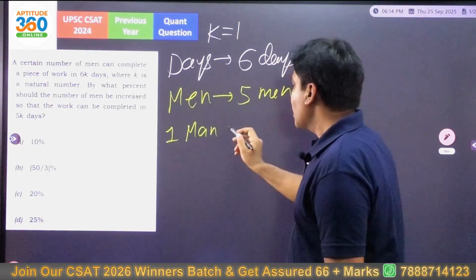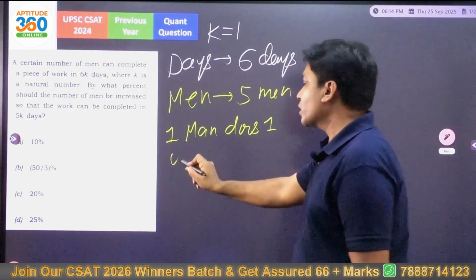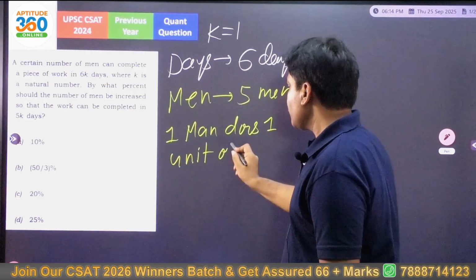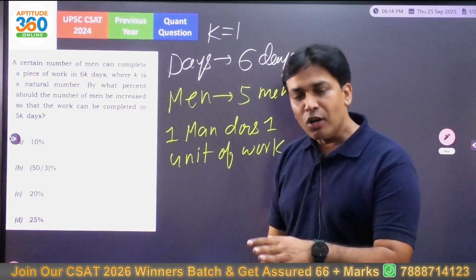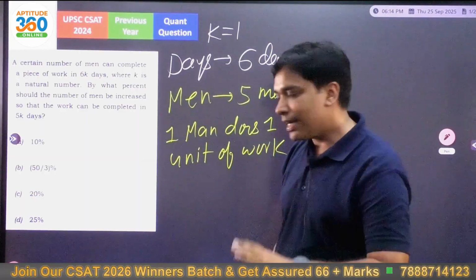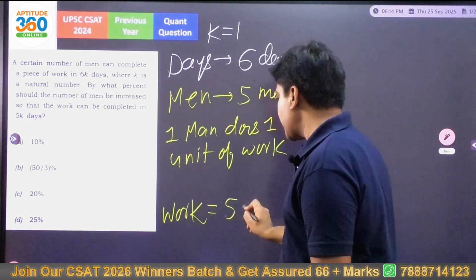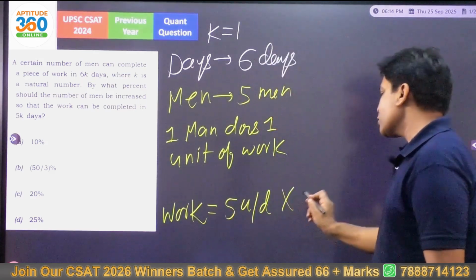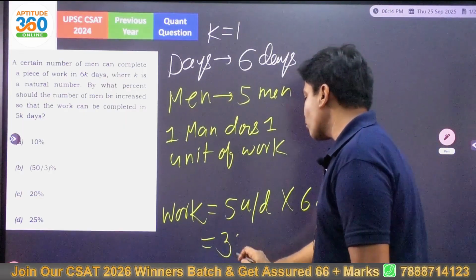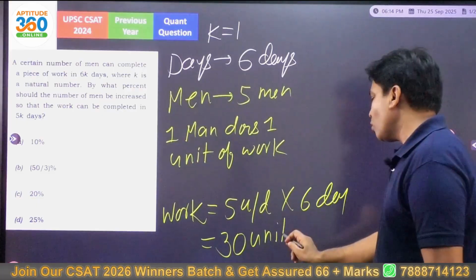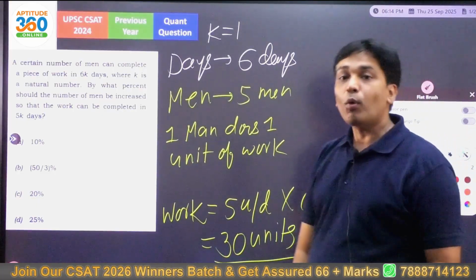For my understanding, 1 man does 1 unit of work. So how many men have we employed? We have employed 5 men. 5 men will be doing 5 units per day. So what is going to be the total work? If you are doing 5 units per day, and how many days are we having? 6 days. What is going to be the total units of work? It is coming out as 30 units. So now we know the quantum of work, that is 30 units, isn't it? Now what are we going to do with this?